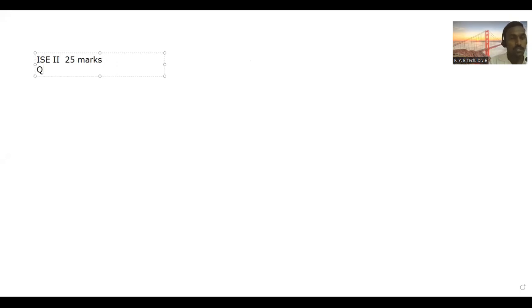Question first will be of MCQ, and this will be based on verbal ability. So what is this verbal ability? Verbal ability will include all types of questions.